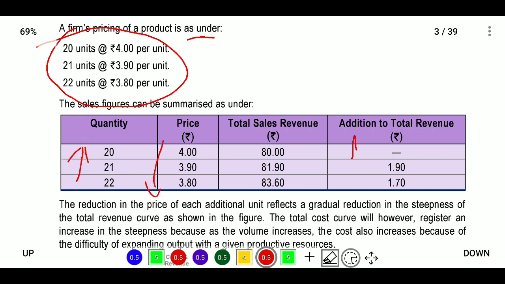This is the normal marginal utility structure. Normal theories also explain that when demand increases, price will decrease. So as quantity increases, price decreases, and your total revenue and additional total revenue will also increase.